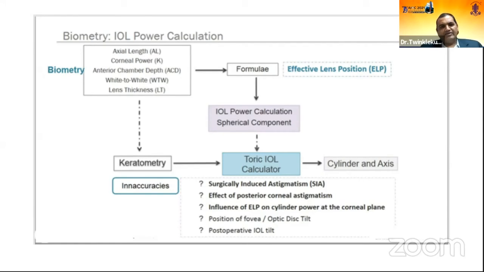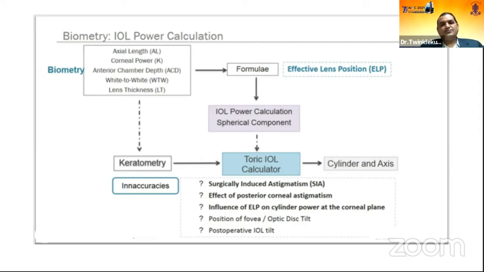One of these inaccuracies is the surgically induced astigmatism. SIA we have been calculating for a long period. But now over a period of time, we are finding there are some technical problems with the SIA. The effect of the PCA was not understood before. Now we have better and better equipment. We are getting a clear understanding about the PCA and how it affects the cylindrical part of the toric calculator.